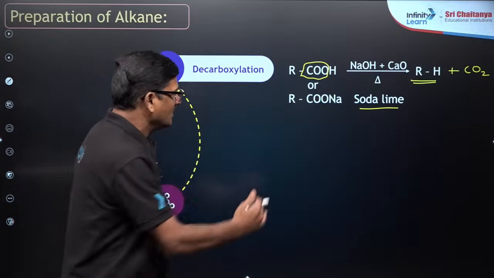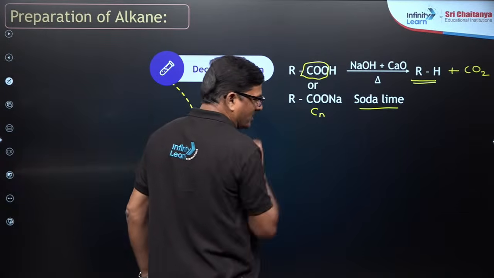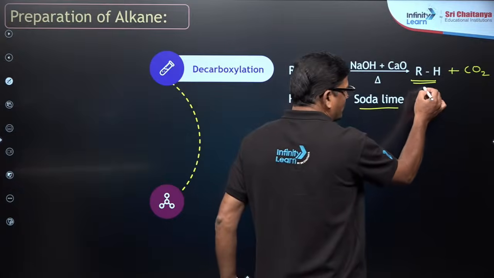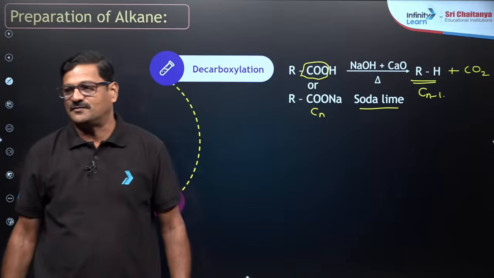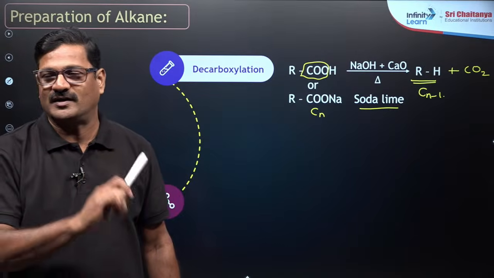Come on. If it has n number of carbon atoms here, you are going to get a product Cn-1. So this conversion you can use for descending conversions in organic chemistry.